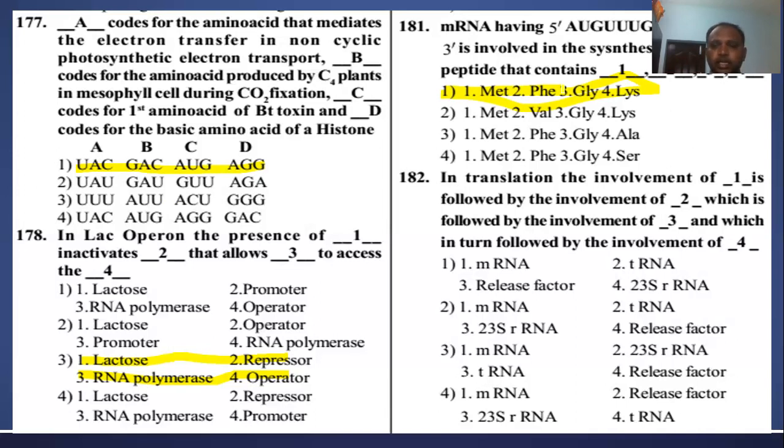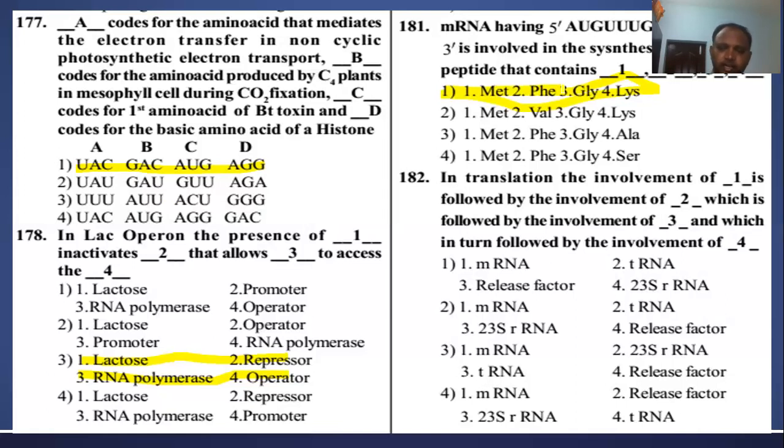In translation, the involvement of dash is followed by involvement of dash, which is followed by involvement of dash, and which in turn is followed by involvement of dash, right? So question number 182. In translation, involvement of mRNA is followed by involvement of tRNA.